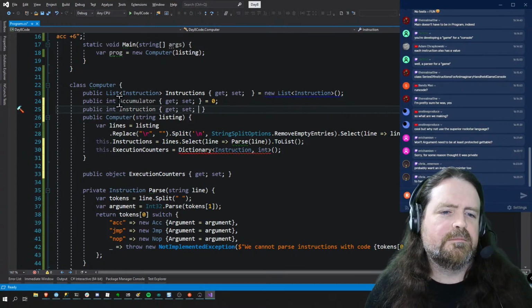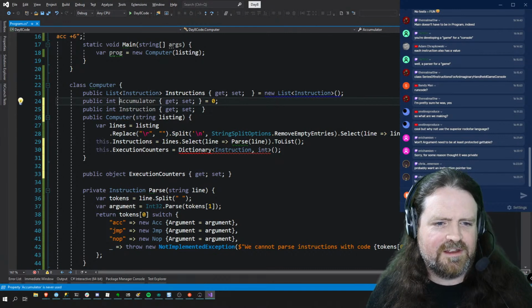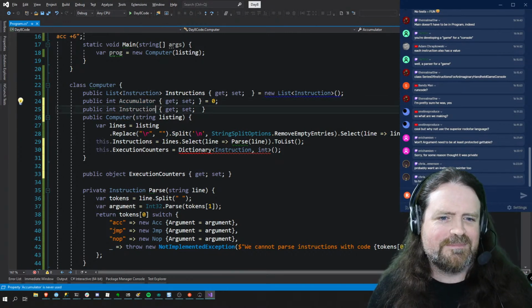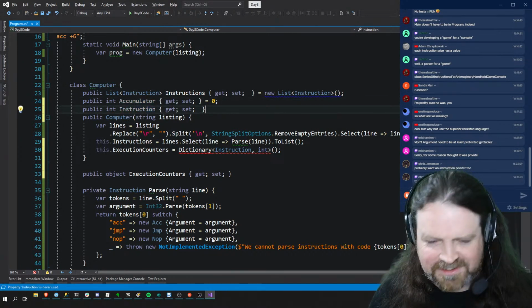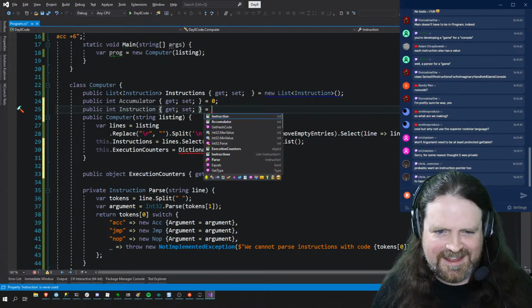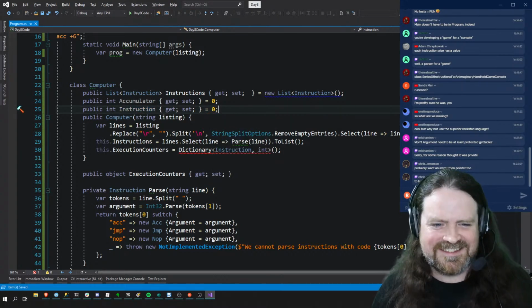Oh, look at that. I love all the moments. You see this? Accumulator and instruction, those two things there, they are the same length, which means my program lines up vertically and it looks like I did it on purpose. I'm a big fan of stuff like that.